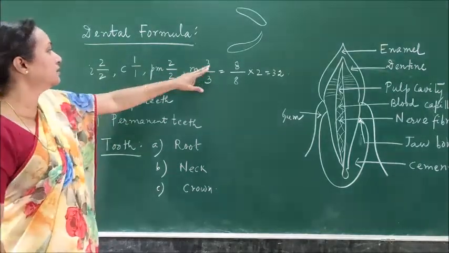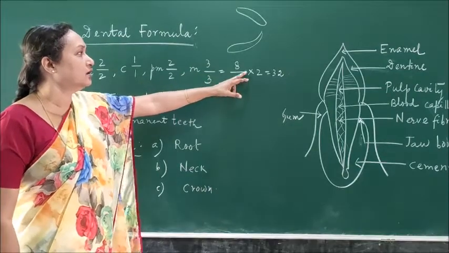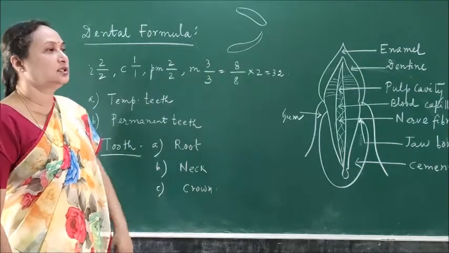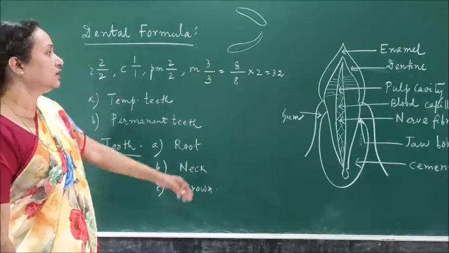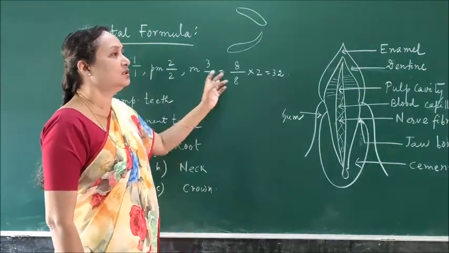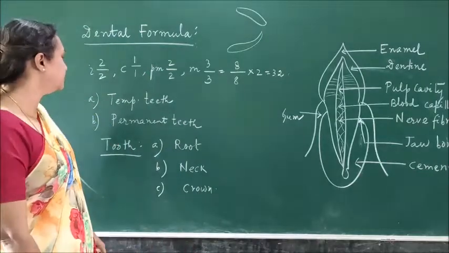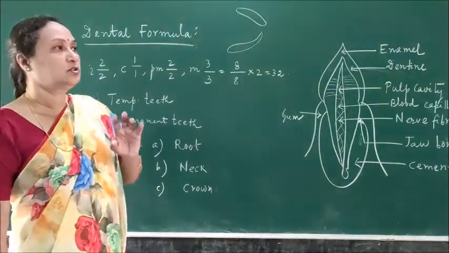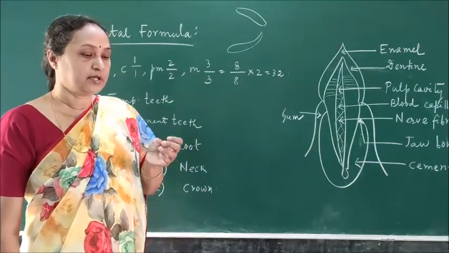So altogether 8 by 8, and you can find the same number on this side also. So altogether in human beings, in adults, the number is 32, and this is called the dental formula.